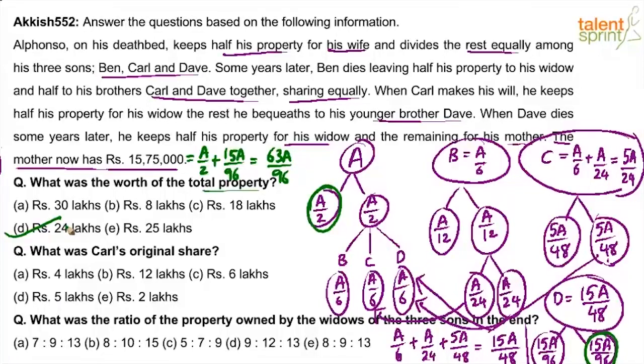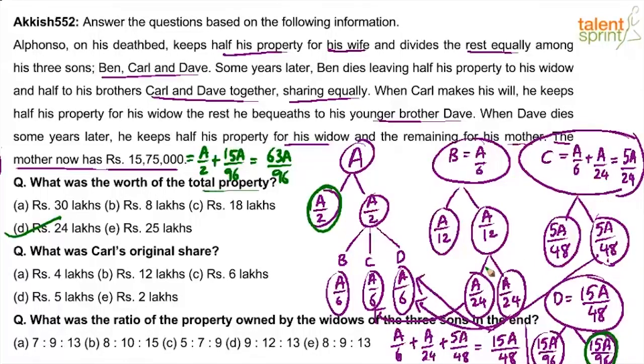You can take it in percentages also. If you think fractions are complex, you can take a as 100%. So this will be 50%, this will be 50%. And then this will be 16.66%, 16.66%, 16.66%. So a is equal to 100%. Instead of a, you take 100% everywhere. So this will be 16.66 by 2, 8.33, 8.33. Again, half of that, so 4.166, 4.166. I think that will only get complex as you move forward.